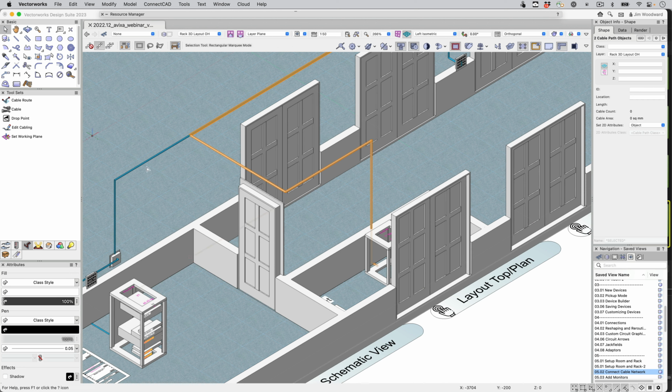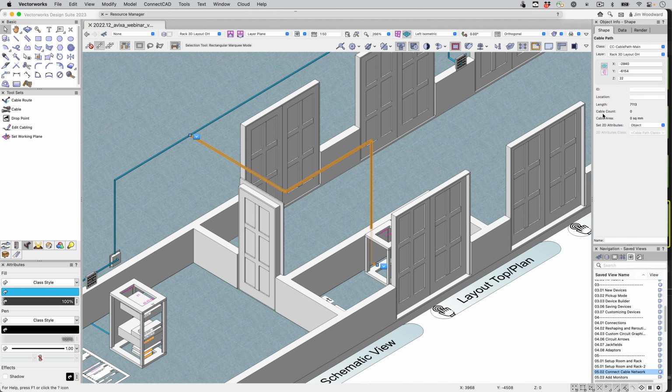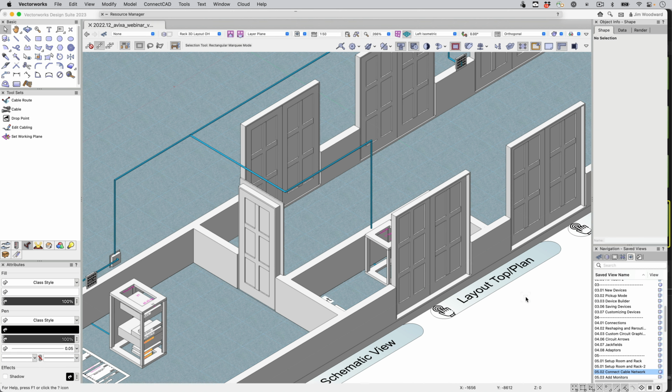If I select that route, I can class that. In this instance, I made the line a blue and a little bit heavier line weight.